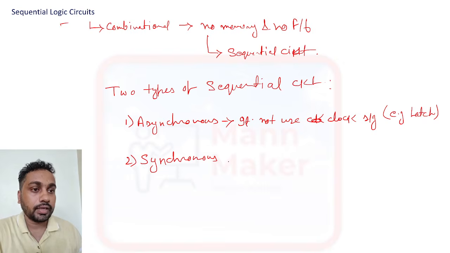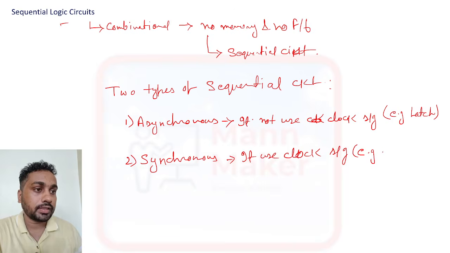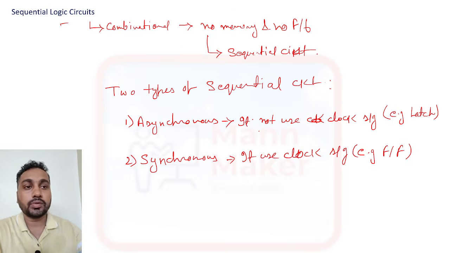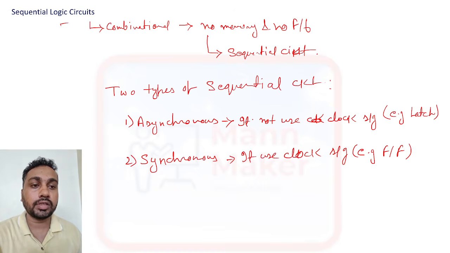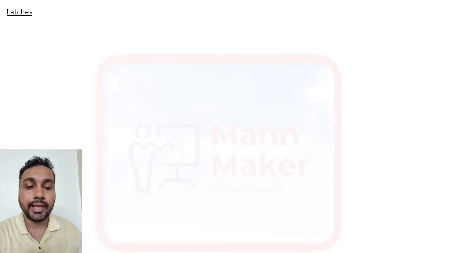Then synchronous means it uses a clock signal. Its example is flip flop. So these are the two types of sequential circuit. We will discuss asynchronous and synchronous circuits also. First we will start with asynchronous, that is latches.